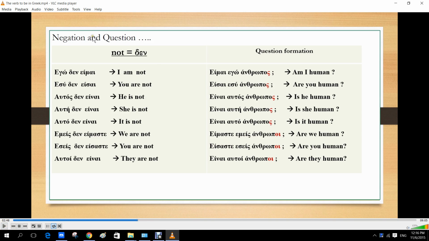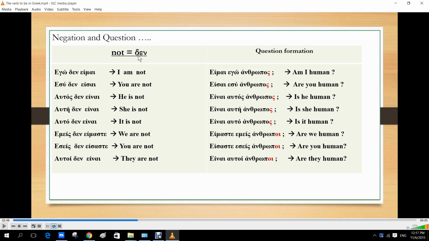Okay, so let's see also the negation and question of the verb είμαι. I thought I should include this because probably you're beginners in Greek and well, negation is very, very simple, so we're not going to mention it again because it's the same for all the verbs, same as question formation, but let's have a look at it just for this verb.